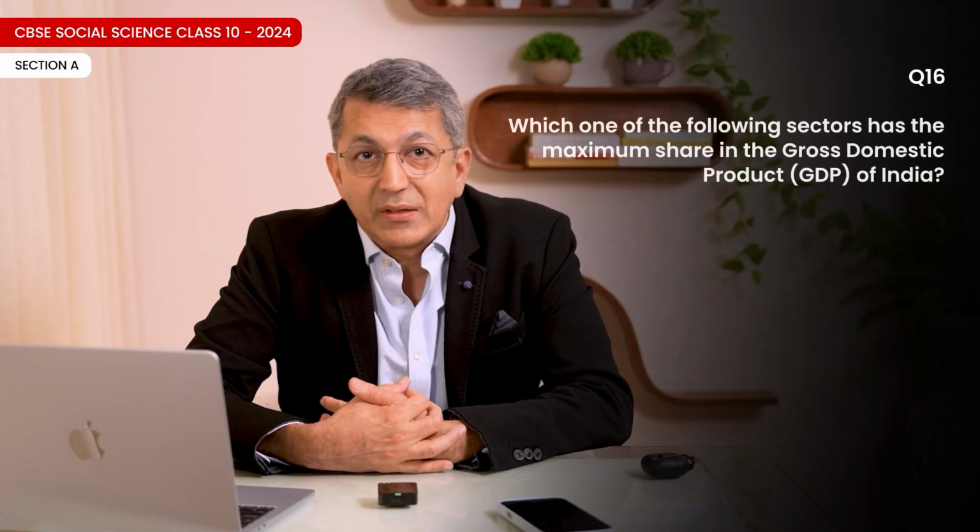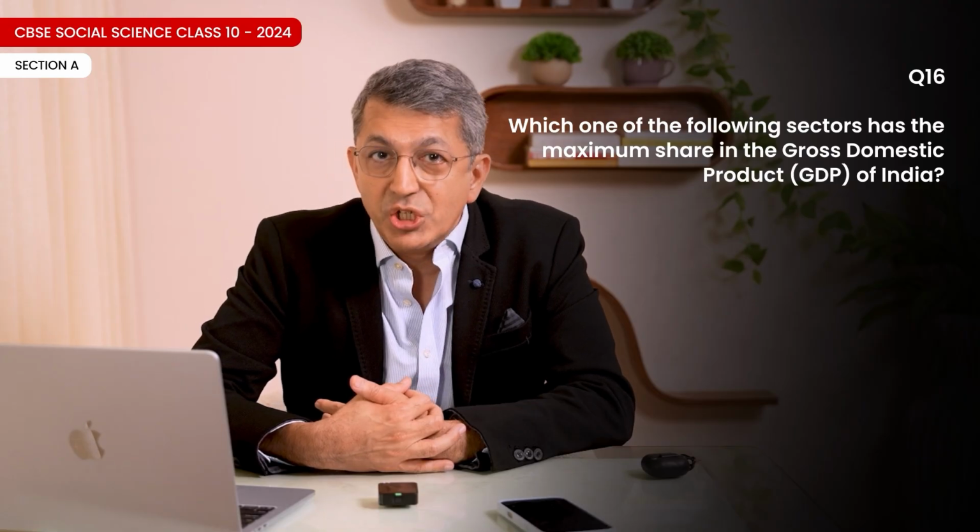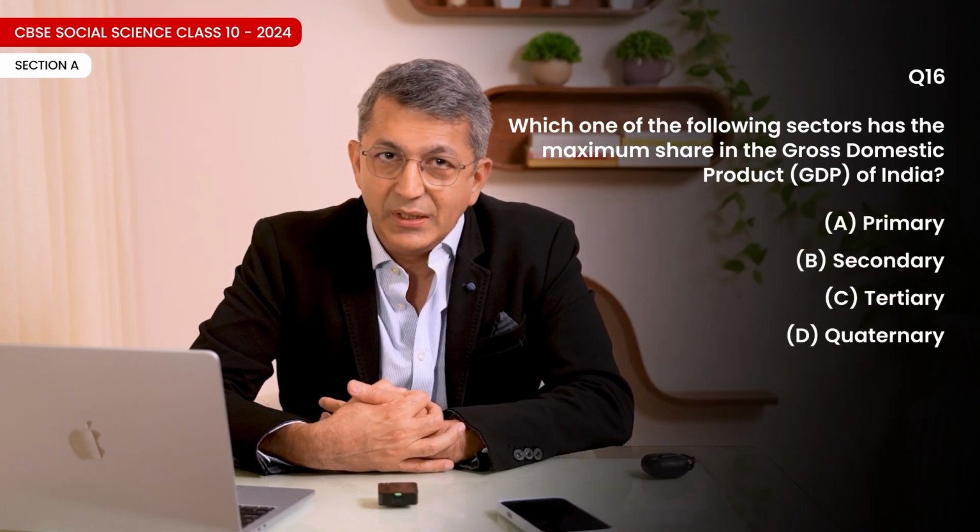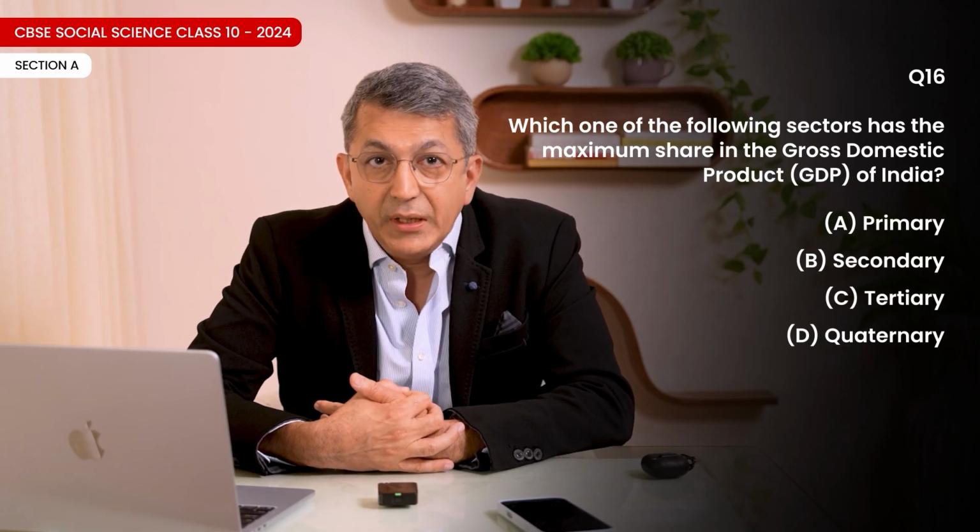16. Please note, visually impaired question in lieu of picture. Which of the following sectors has the maximum share in GDP of India? A. Primary. B. Secondary. C. Tertiary. D. Quaternary. Correct option is C.